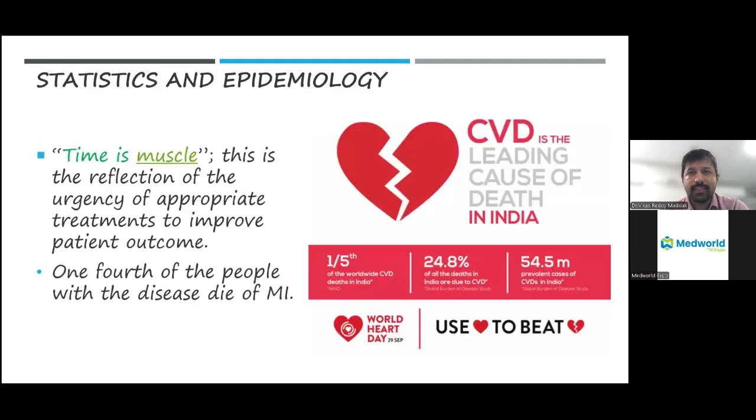According to the statistics, one fifth of the world's cardiovascular deaths occur in India. Of this, 24.8% of deaths in India occur mainly because of cardiovascular diseases. If you take the prevalence, almost 54.5 million cases in India are suffering from cardiovascular disease. All these patients are at risk of developing a heart attack, and approximately one quarter of them will have an MI each year. So the most important paradigm or notion is that time is muscle.